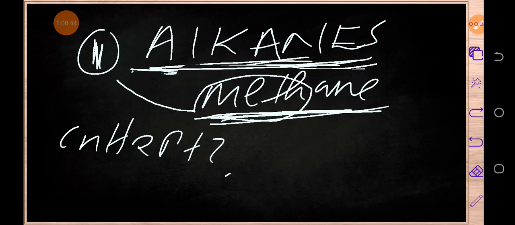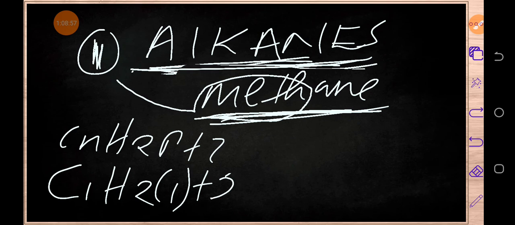With 1. So whenever we have n, we are going to put 1. So here is how it will look: C1H2x1+2. Okay, so here we've got 1, and 1 we do not write according to the principles of mathematics. Then this 2 times this 1, the answer is what?